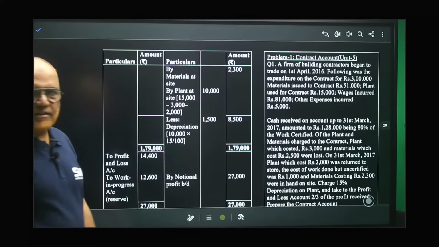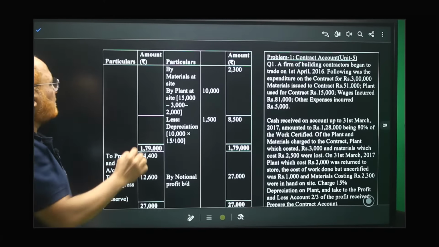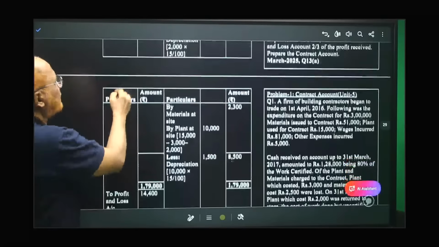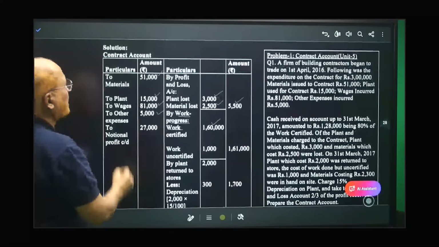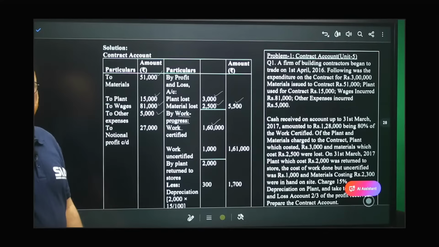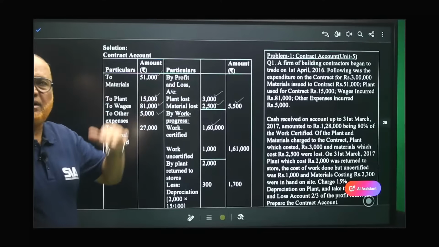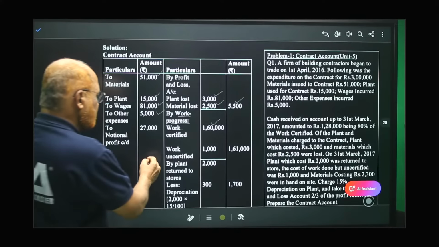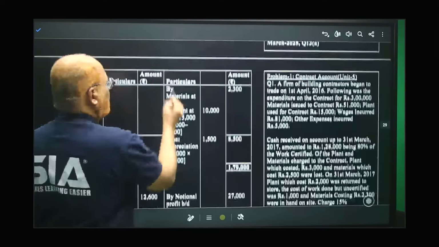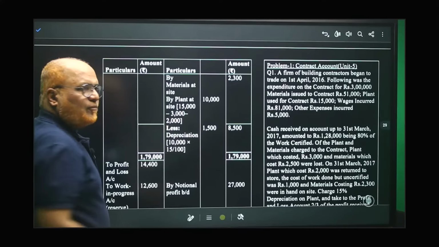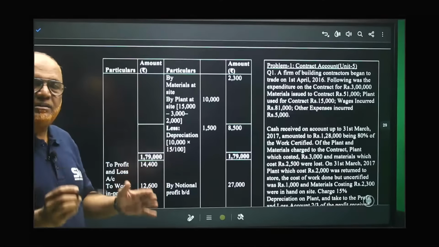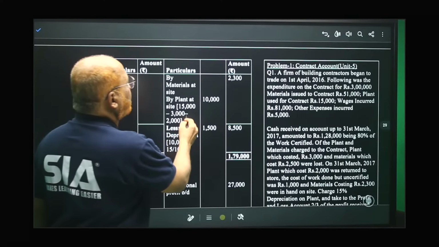Plant at site. In the beginning, plant sent was 15,000. See here, the plant 15,000. Out of that 15,000, 2,000 worth of plant was returned back to stores, right? And 3,000 worth of plant was lost.